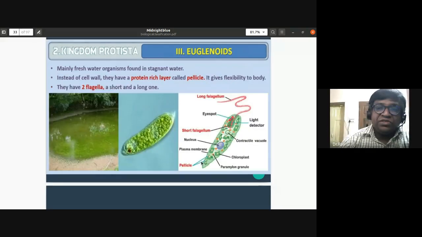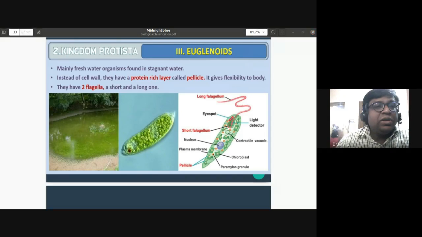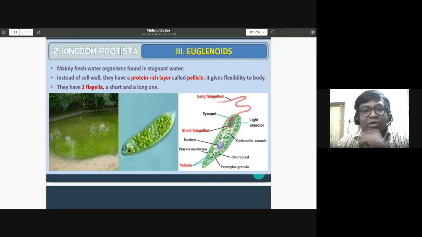The next one that we are going to discuss is euglenoids. The euglenoids are mainly freshwater organisms. In one of the ponds where this euglena is found in large number, they are greenish in color. They are mainly found in freshwater and in stagnant water, not in moving water. Instead of a cell wall, this euglena has a protein-rich layer called the pellicle. They don't have a cell wall. Instead, they have a protein-rich layer called the pellicle.